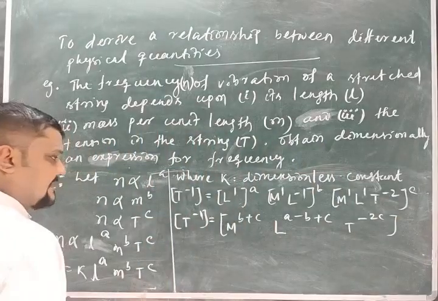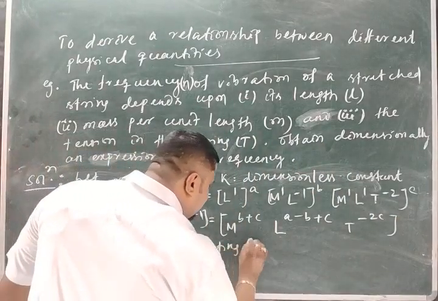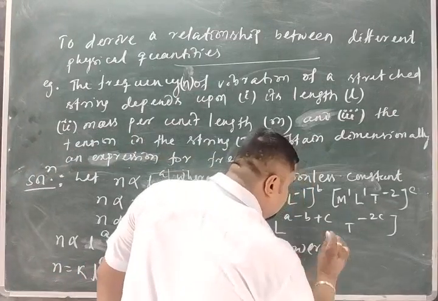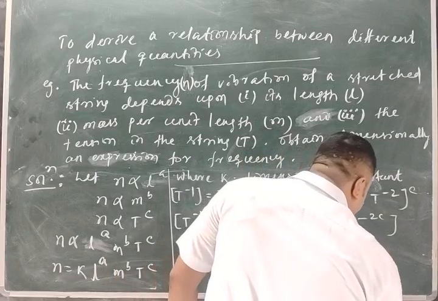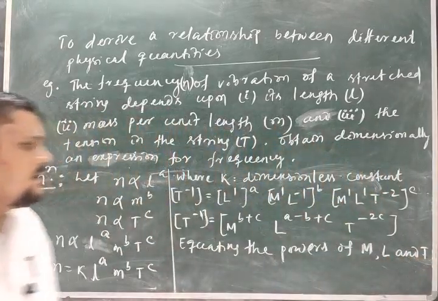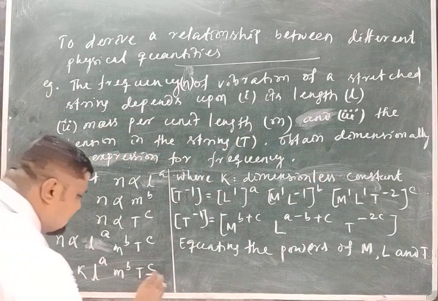Then equating the powers of M, L and T, what will I get? This is my equation 1.